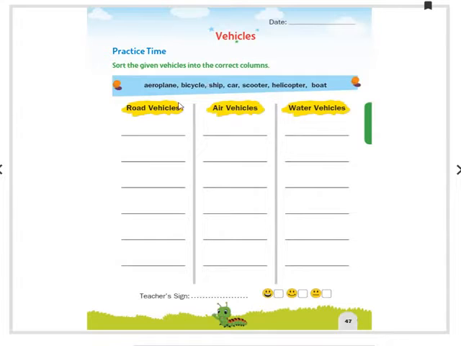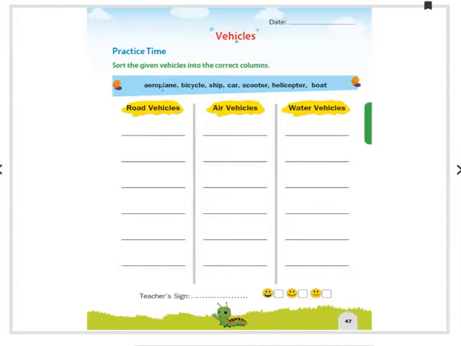So in this clue box they have given some clues, children. You have to understand the clues and write in these boxes. This is a home task. Let us see what they have given. Read this clue box, children.